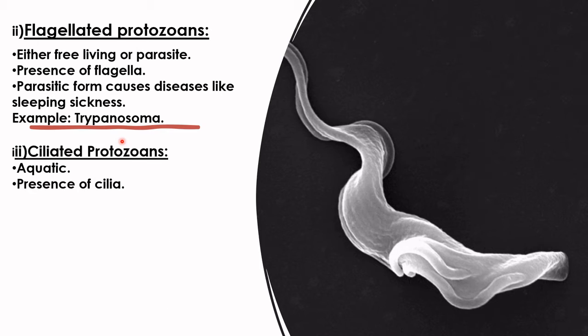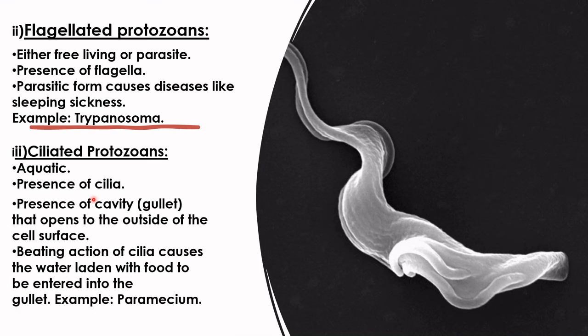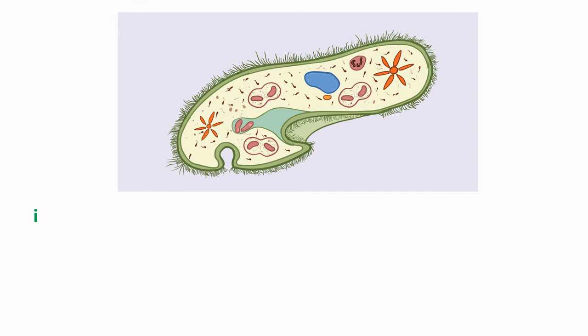Another group is ciliated protozoans, which are aquatic and have cilia. They have a cavity also, which is called the gullet, that opens to the outside of the cell surface. The beating action of cilia causes the water-laden food to enter the gullet. For example, Paramecium. Let's see the picture of Paramecium.